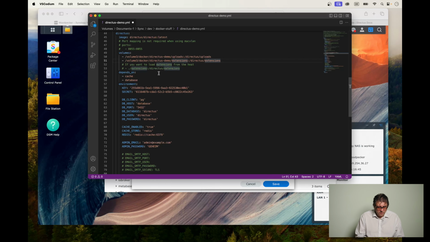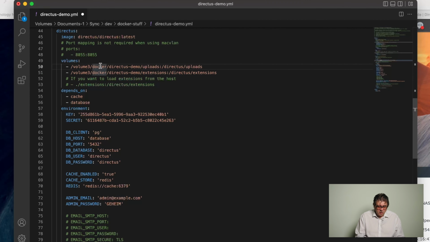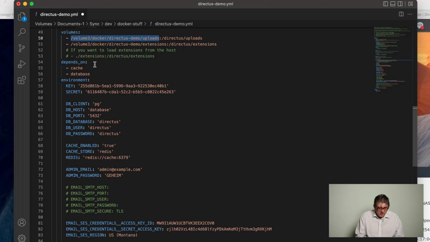Then go back to your editor and paste what you just have in your clipboard over this string here. I've done that already, so I don't have to do anything. But yeah, don't forget to do that. Of course, it depends on cache and database clearly.